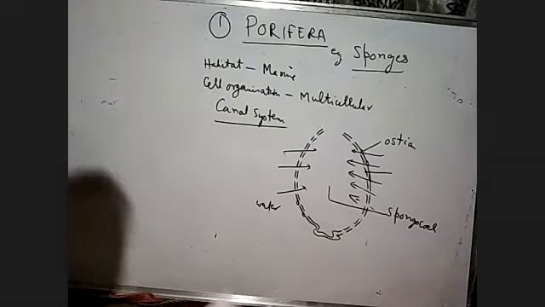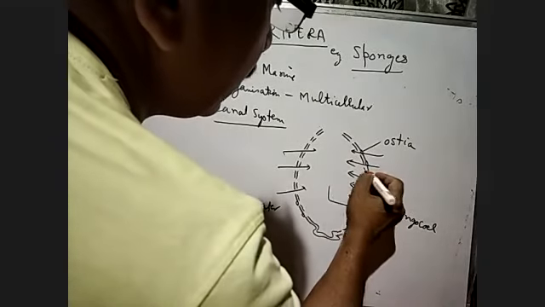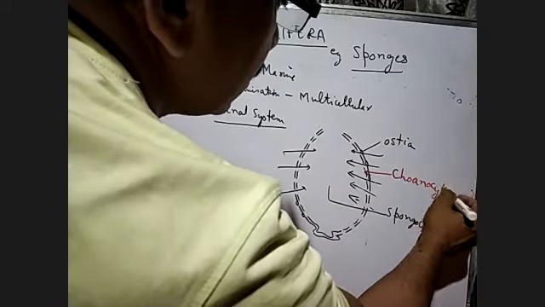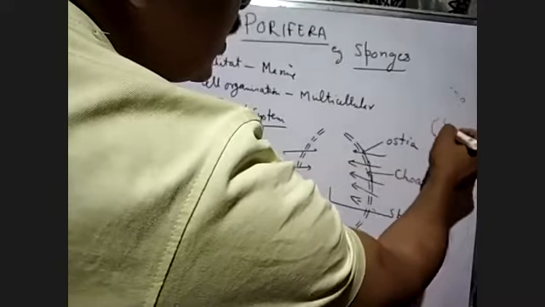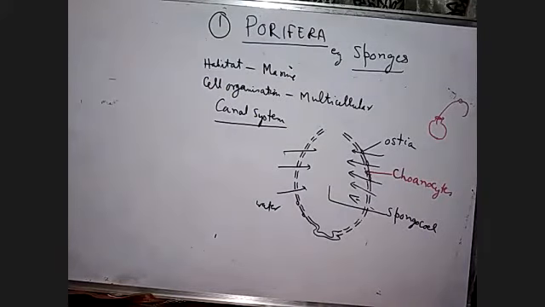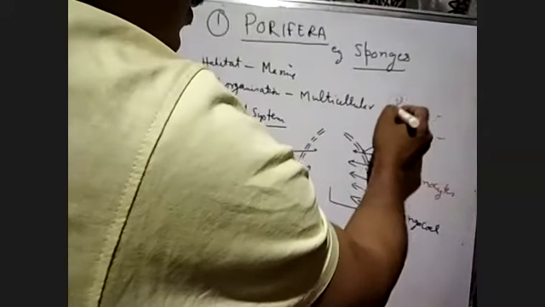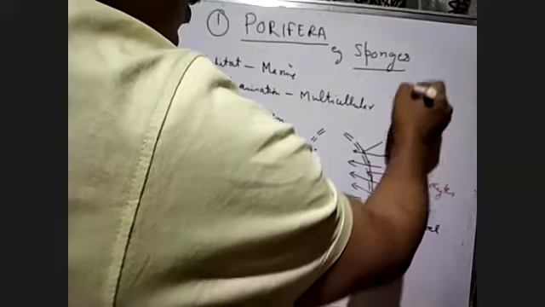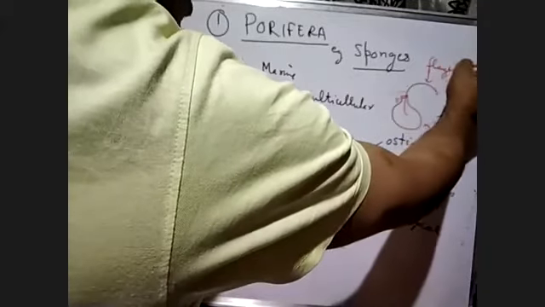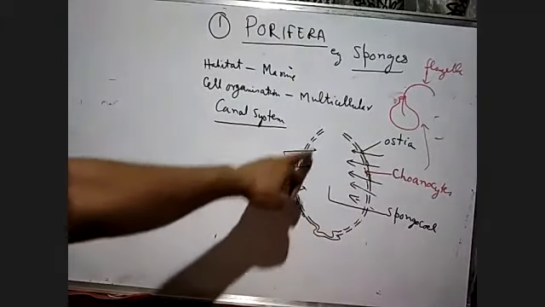Okay, 1 minute. In this part, we have a structure called choanocytes. If you look at the choanocytes, they will appear like this. This is the structure of the choanocytes, and this is called our flagella. So this kind of cells are present on the wall of the sponges.